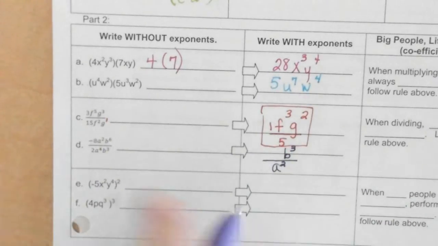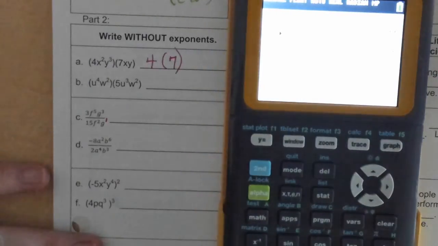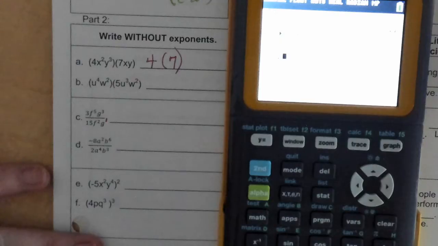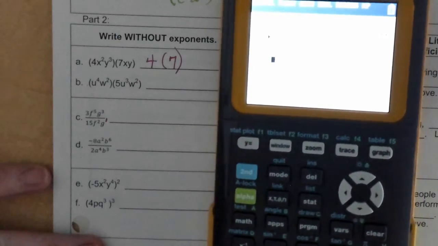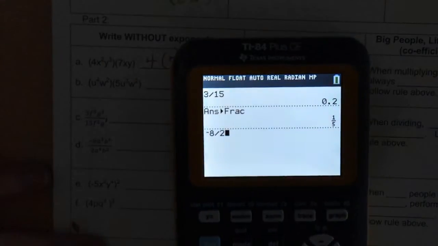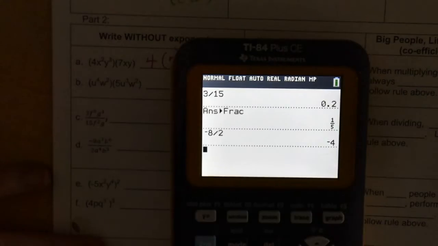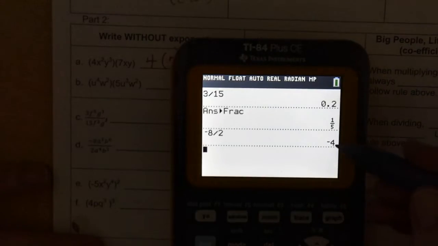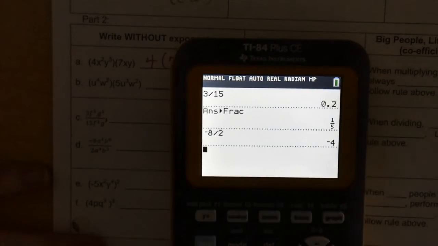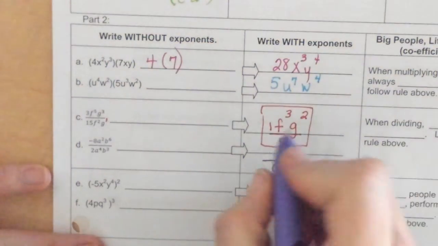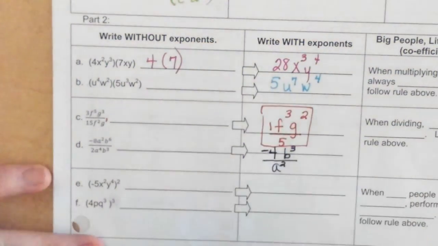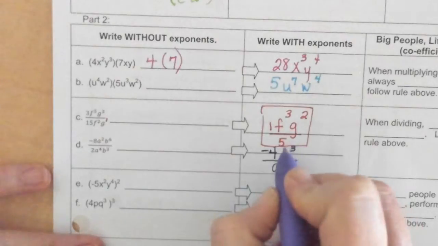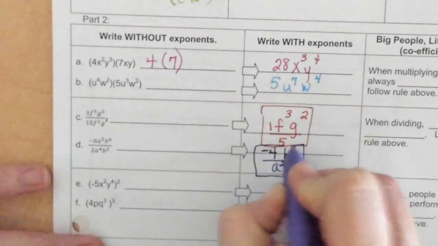And then I'm going to deal with the coefficients. So I'm going to use my calculator. I'm going to say negative 8 divided by 2. Maybe, if you can see that. There we go. And I'm going to get negative 4. Negative 4 is in the numerator because there is no fraction. So negative 4 will go up here in the numerator because they did not give me a fraction. That's my answer.